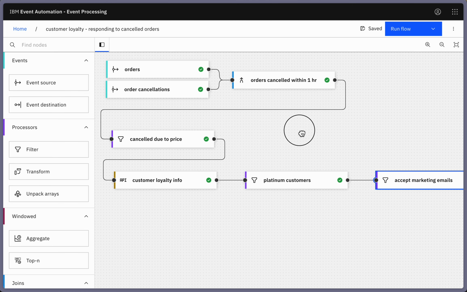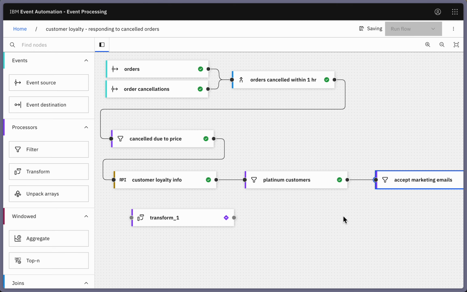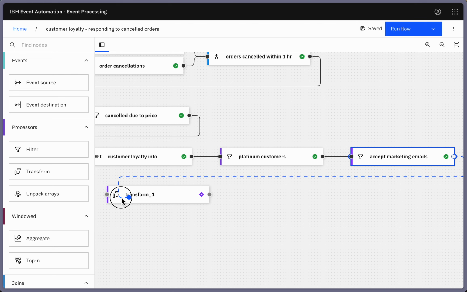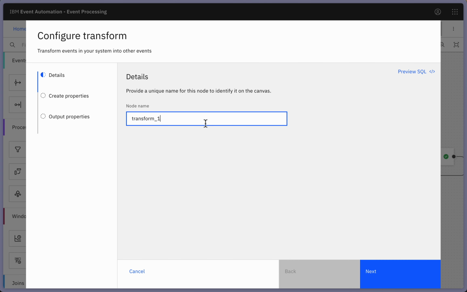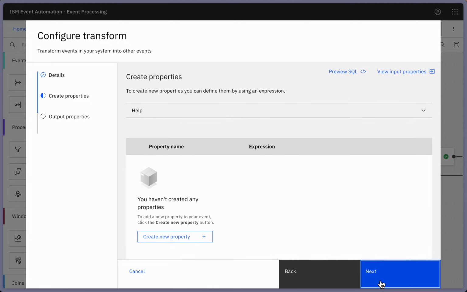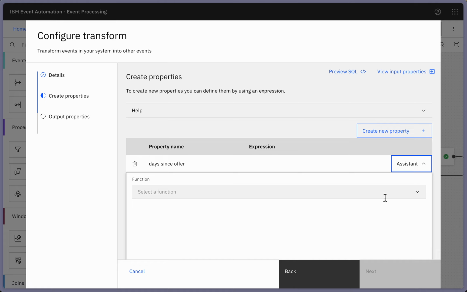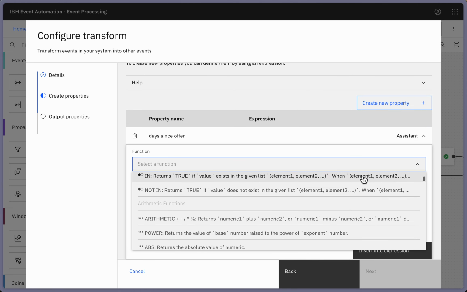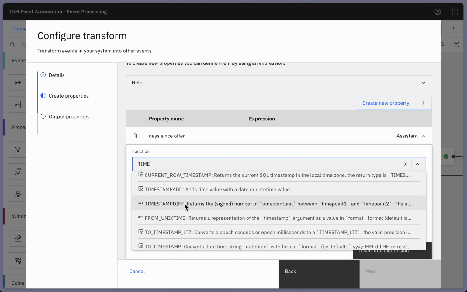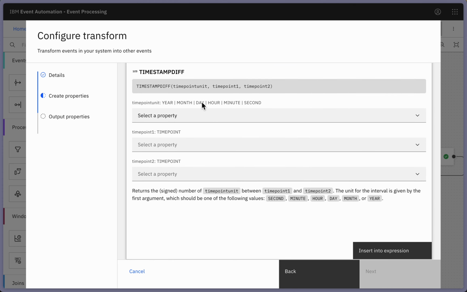Maybe we can avoid sending an offer to someone that we very recently sent an offer to. So let's use that date of the last contact and see how recent that was. Calculate days since last offer. Days since offer. So I can use the assistant here. There's a whole ton of functions that are available here, but I'm interested in the time difference, the difference between the current time and when was the last time we sent them an offer. For this, it doesn't need to be too precise, so counting it in days is fine.